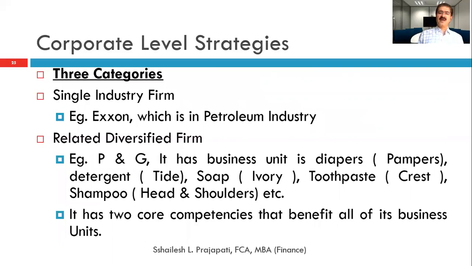Related diversified firm, for example P&G, has a business of diapers, then detergent, then soap, then toothpaste, then shampoo. So they have so many segments. There we have a diversified firm, and it has two core competencies that benefit all of its business units.